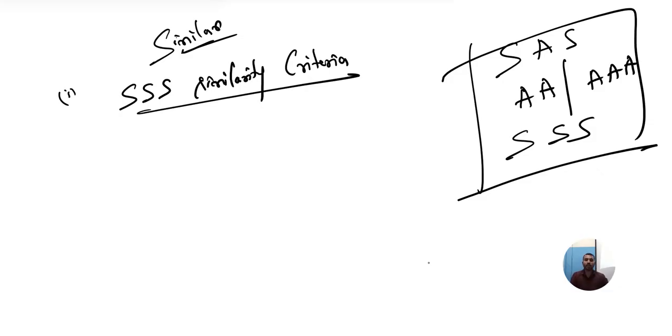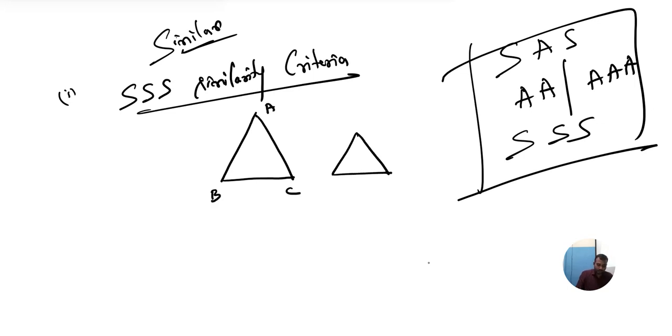Let me explain what is the meaning of this. Now I am going to take two figures, children, one bigger and one smaller. Let me name this triangle ABC and this triangle DEF. I will take 4 centimeter, 6 centimeter, 8 centimeter, and 2 centimeter, 3 centimeter and 4 centimeter.